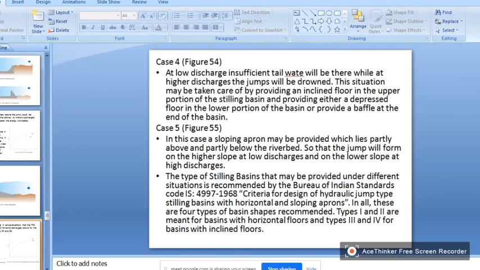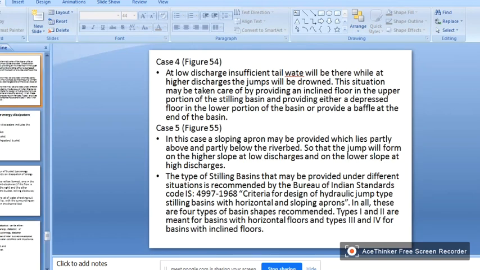So for this one, what is for the first case? At low discharge, insufficient tailwater will be there, while at higher discharge, the jump will be drowned. So this situation may be taken care of by providing an inclined floor in the upper portion of the stilling basin, and providing either a depressed floor in the lower portion of the basin, or provide a baffle at the end of the basin. So I will show the figure.